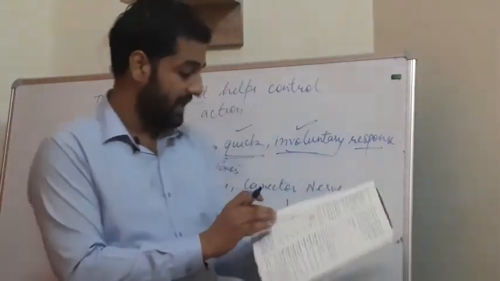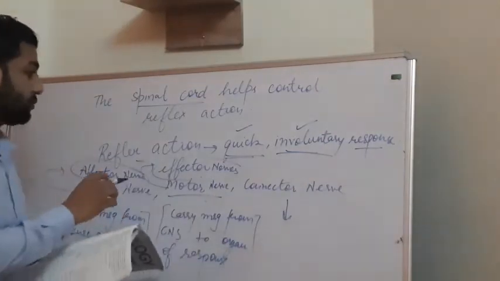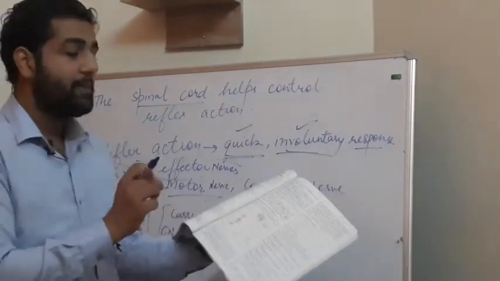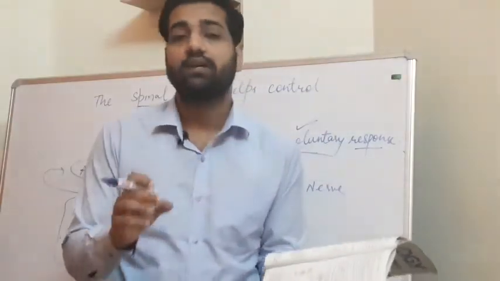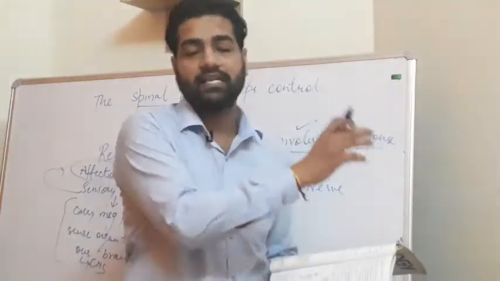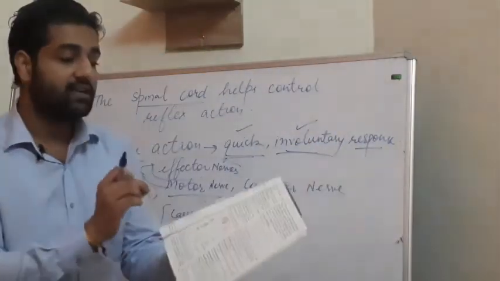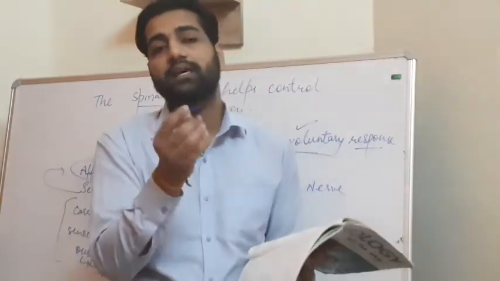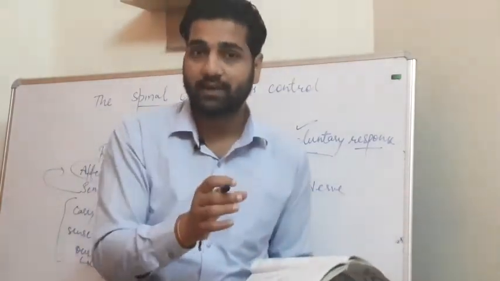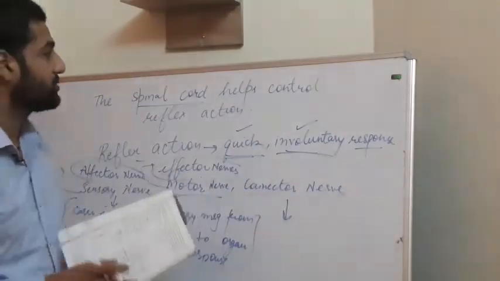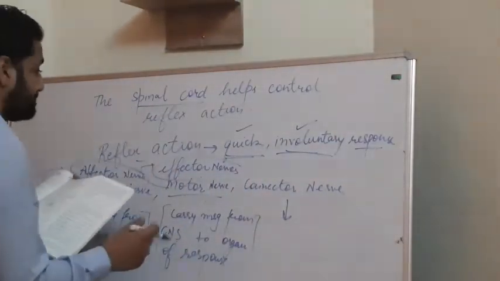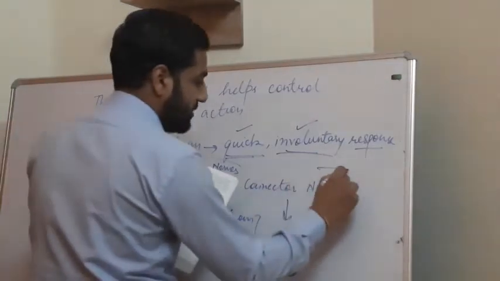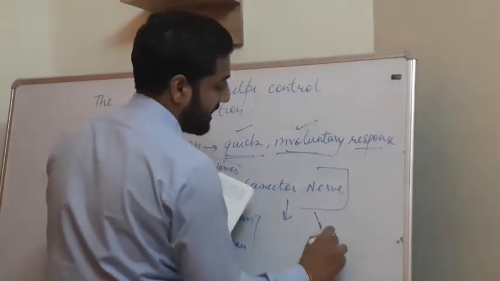We have done the sensory nerve, the motor nerve, and the connector nerve. These are part of the peripheral nervous system. The central nervous system consists of the brain, spinal cord, etc., and this peripheral nervous system works along with the brain and spinal cord. They are present outside the brain or spinal cord, so they come under the peripheral nervous system, PNS.